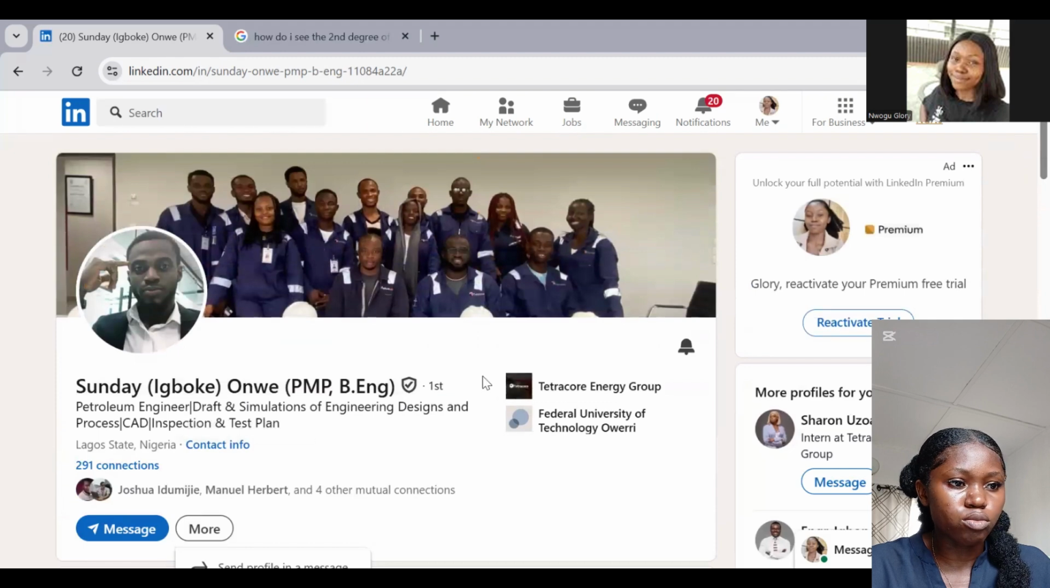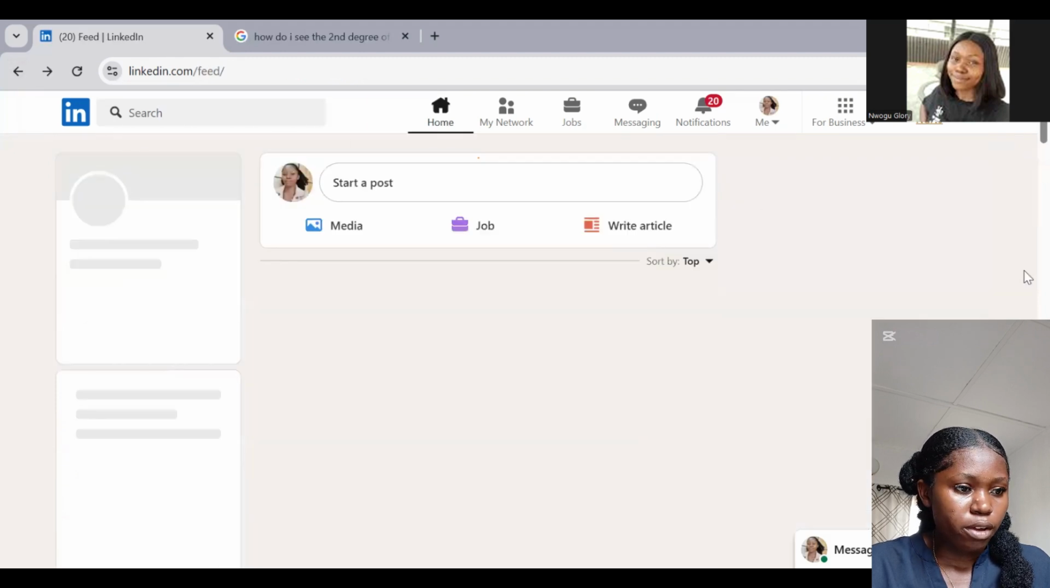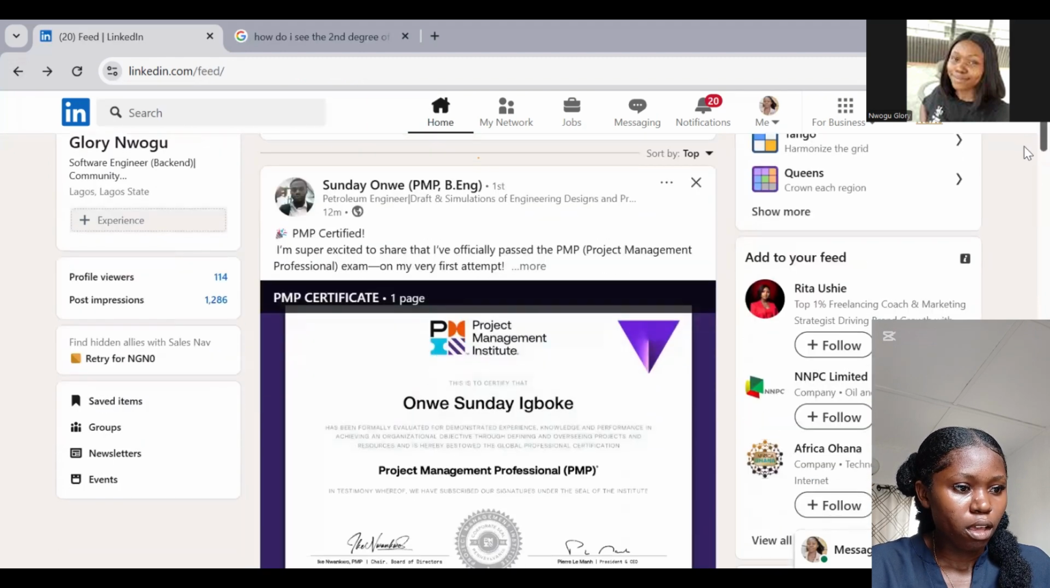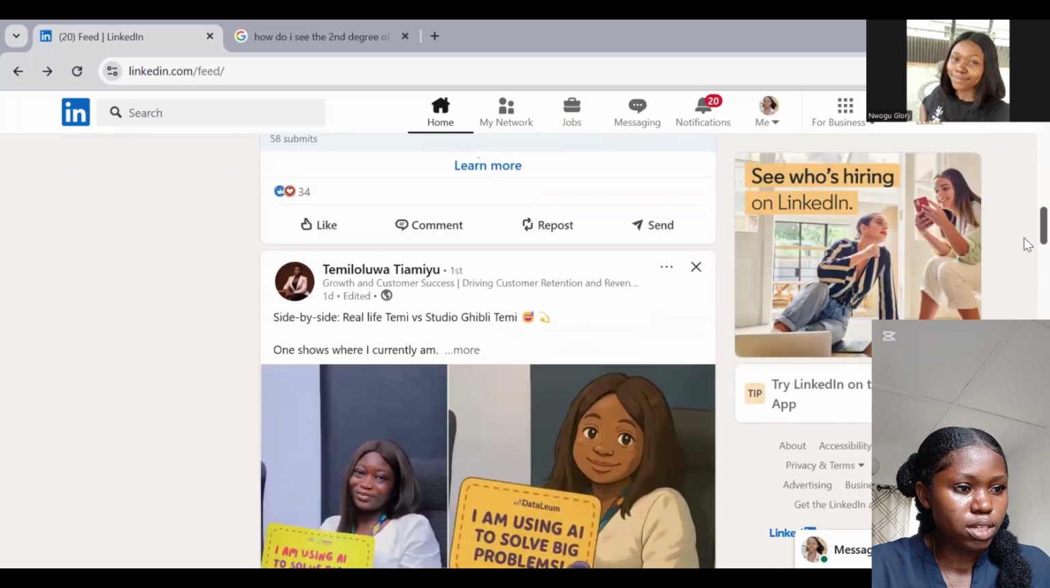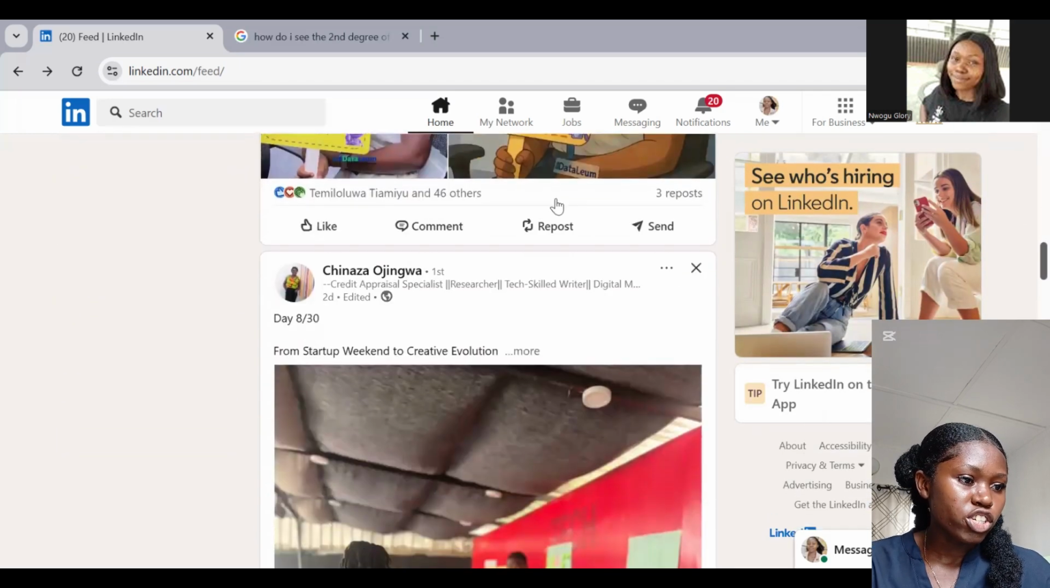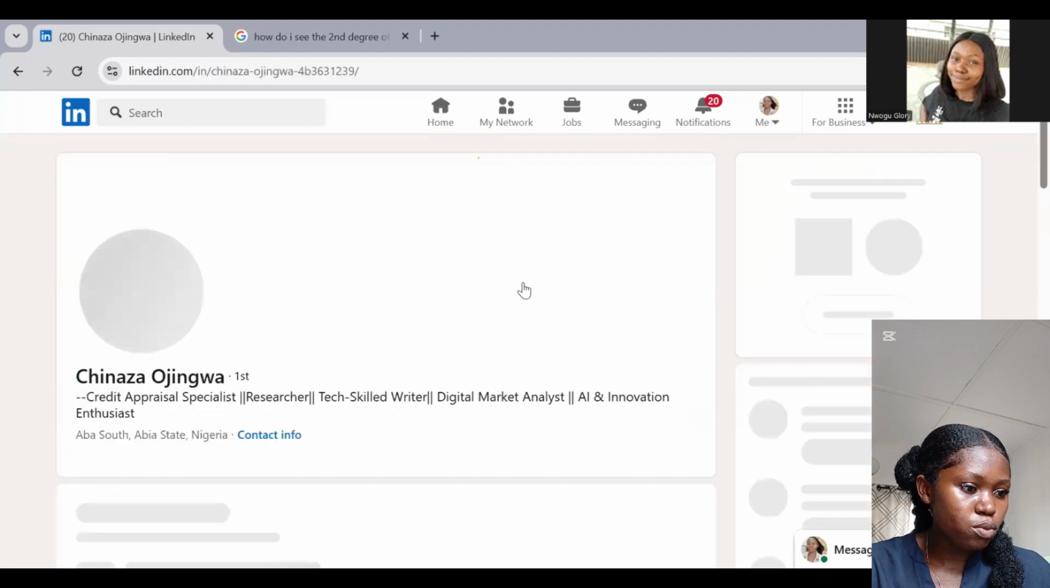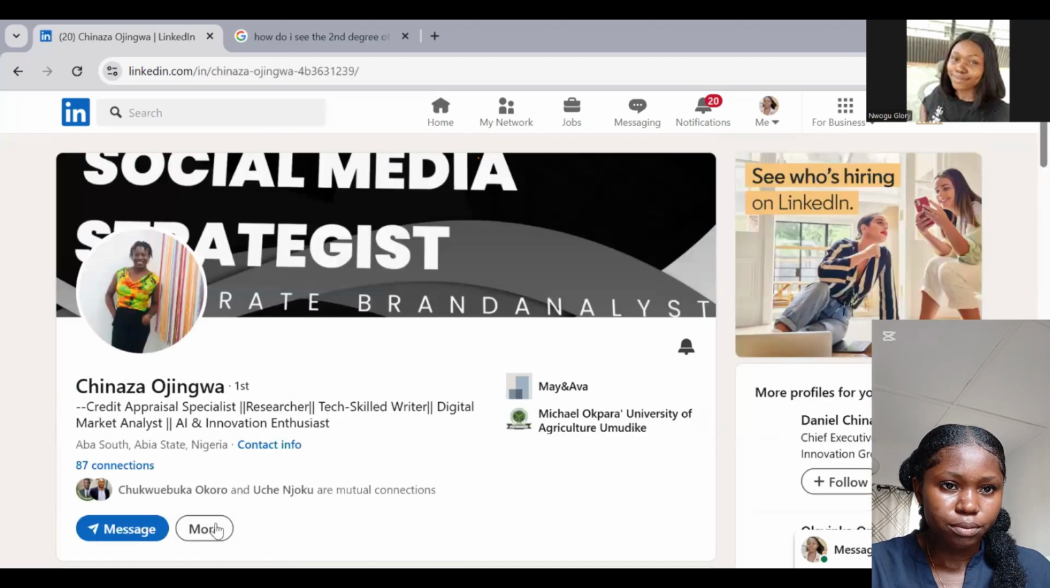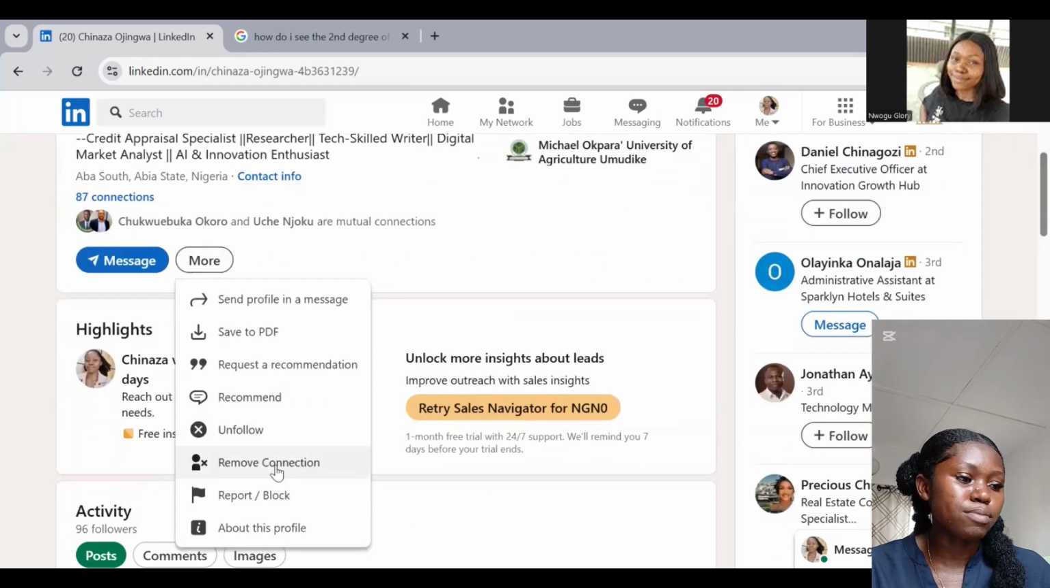So let's still clarify that with someone else's profile. Let's see, we go down. Chinaza Ojingwa, she has a first attached to her name. So let's see why this is. If you scroll down, you can see remove connection. So again, this means that this person is directly connected to me. She is one of my connections. So basically, first degree connections are direct connections, right? These are people that are directly connected to us, and they are mutual contacts or mutual connections to us.